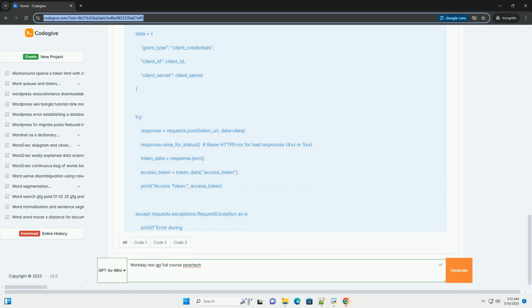Custom reports as a service, RaaS, is a powerful way to retrieve data from Workday. You create a custom report in Workday and then expose it as a web service. The API endpoint for a RaaS report will be specific to that report. You'll need to consult the Workday documentation for the report to determine the correct URL and parameters.